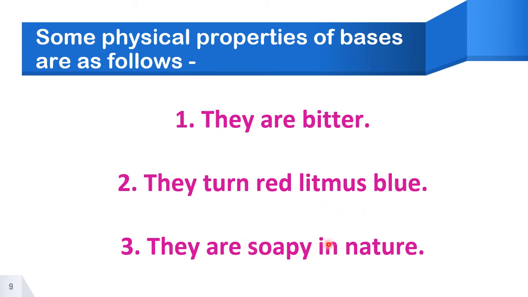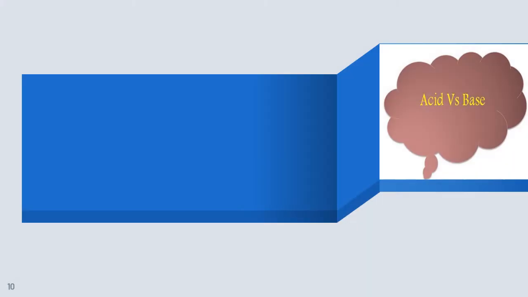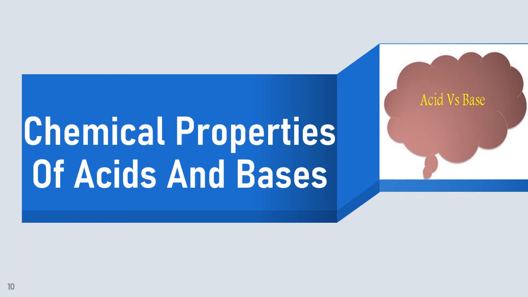They are soapy to touch. Okay, so slippery to touch when you touch it in the hand. So soaps contain bases, so you can imagine. You can check it. Now we'll go for some chemical properties of acids and bases.